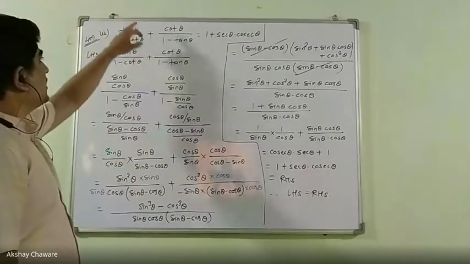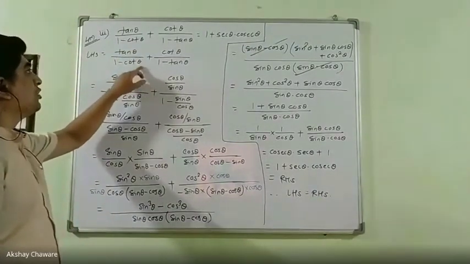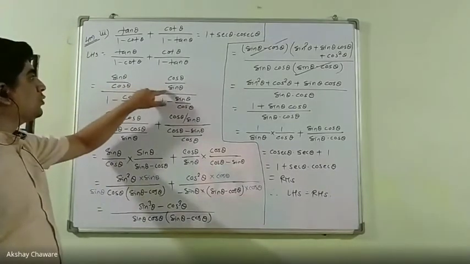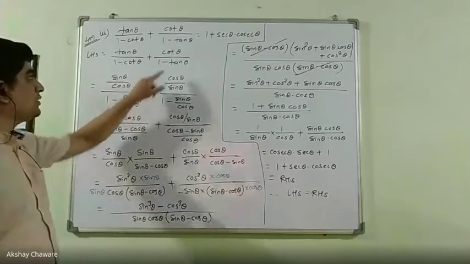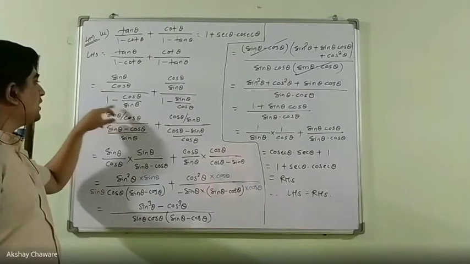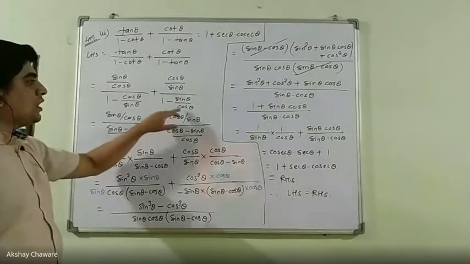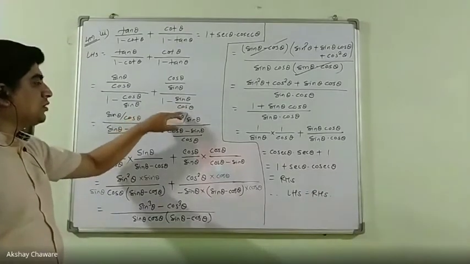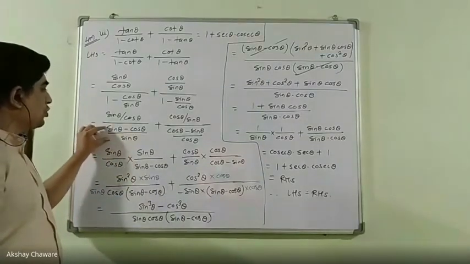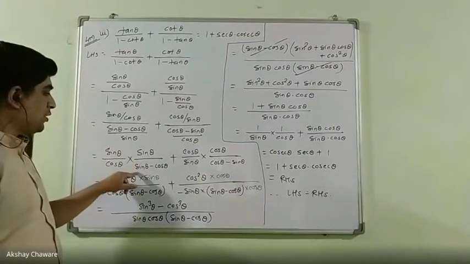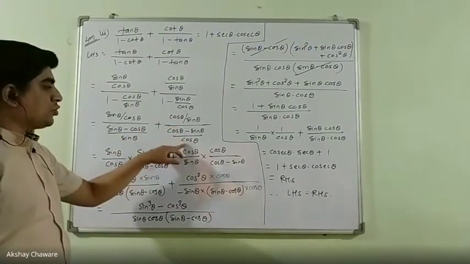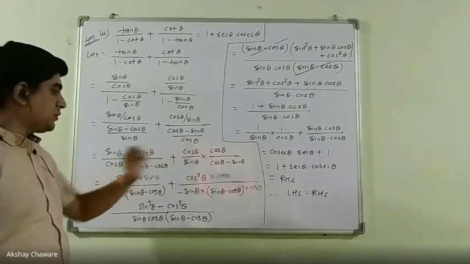Okay. See again, in the LHS, convert the trigonometric functions into sine and cos. So tan is sine upon cos, cot is cos upon sine. Then simplify the denominators: sine theta minus cos theta upon sine theta, and cos minus sine upon cos. Then sine theta upon cos theta into the reciprocal of the denominator, sine theta upon sine theta minus cos theta upon sine theta, and cos theta upon cos theta minus sine theta.